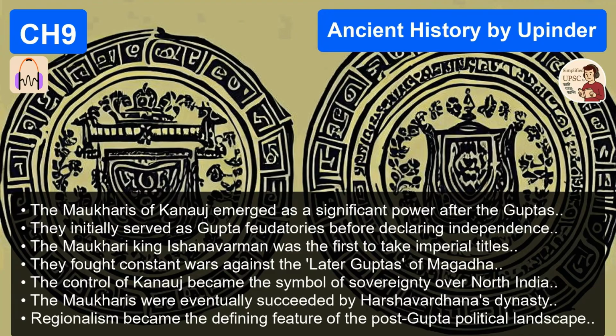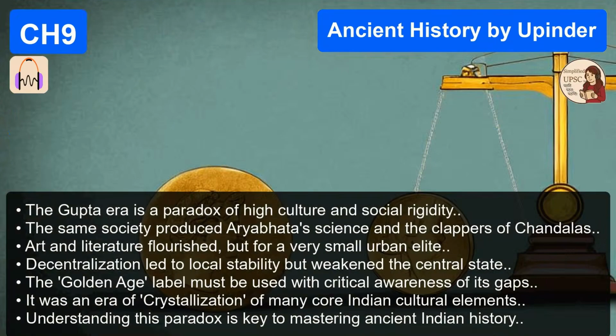And then the conclusion. Your conclusion synthesizes the two sides. You say it was a period of immense cultural crystallization and artistic achievement, but this was predicated on a deeply unequal and rigid social structure. It set the template for classical India, for better and for worse. That is a model answer right there. It shows both knowledge and analytical skill.